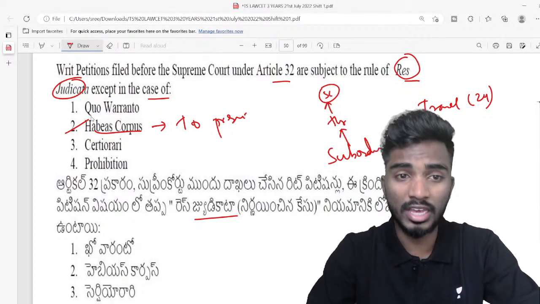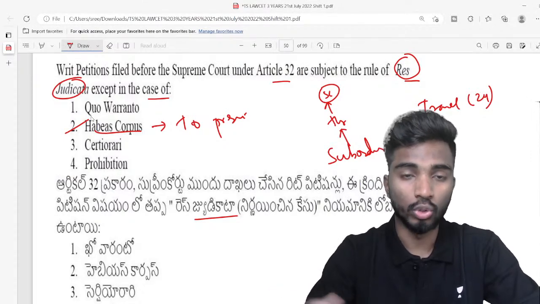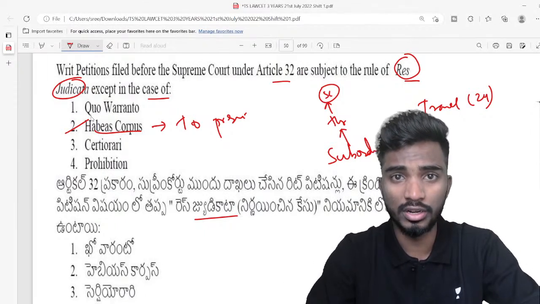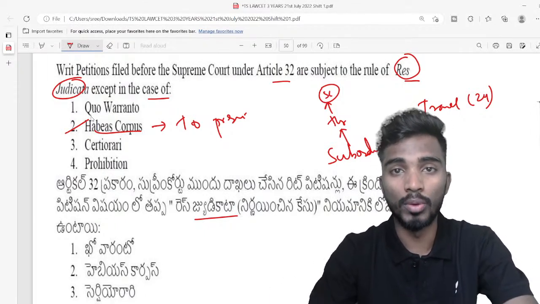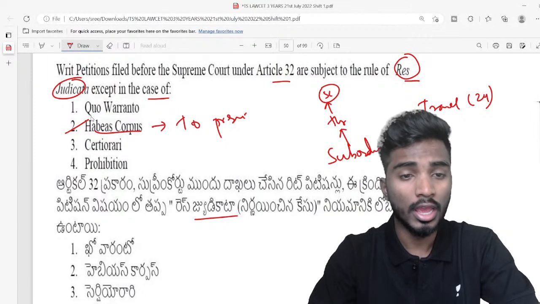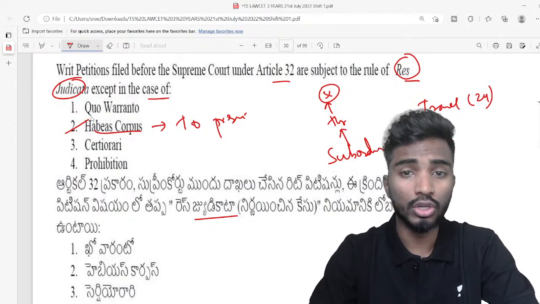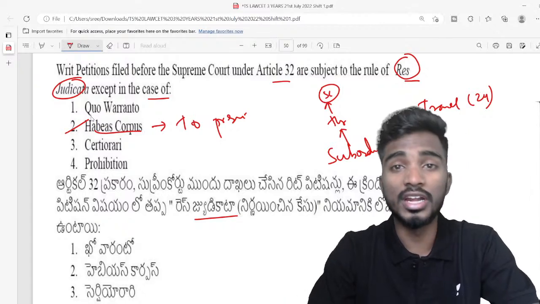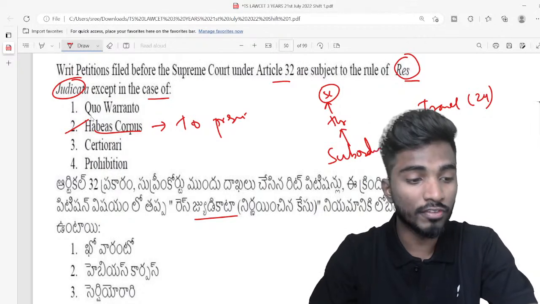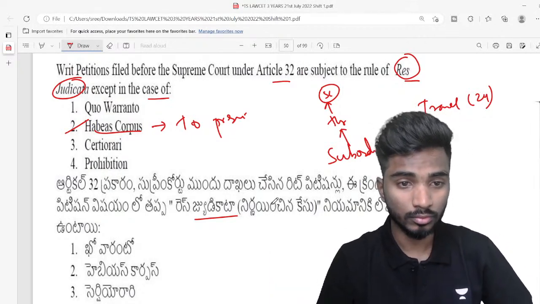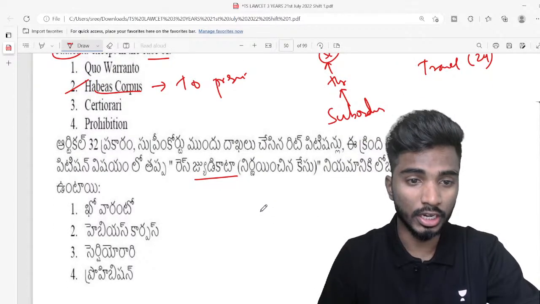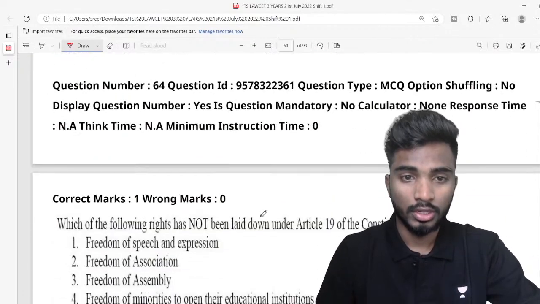But in other cases, to issue the writ of quo warranto, which asks by what authority, or the writ of certiorari, which is generally quashing the order of a lower court by a higher court. A higher court quashing the order given by a lower court, that is certiorari. And prohibition is completely prohibiting something. In all of these cases, if the case is already decided, you cannot go and file a case. But for habeas corpus, you can go and file a case. Is this clear? Did you understand this topic? There is an exception in res judicata for the writ of habeas corpus. Next question.